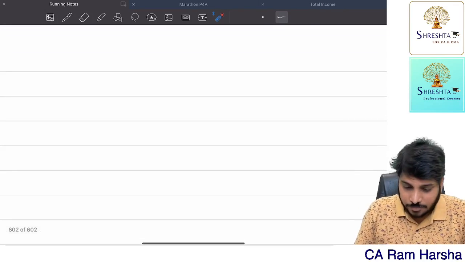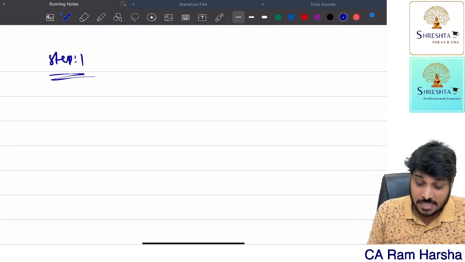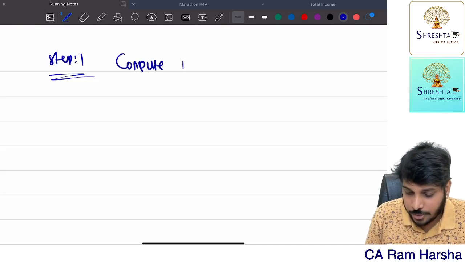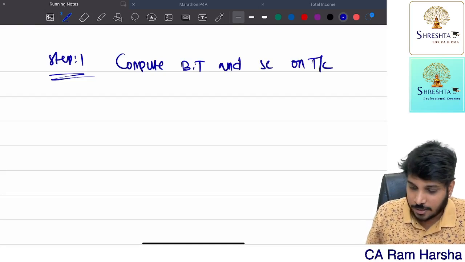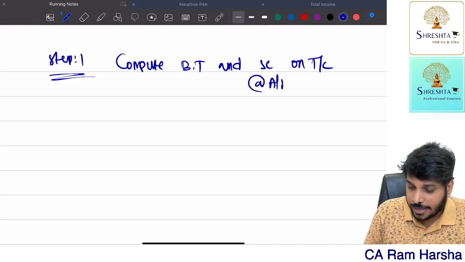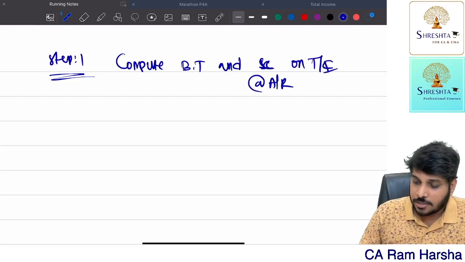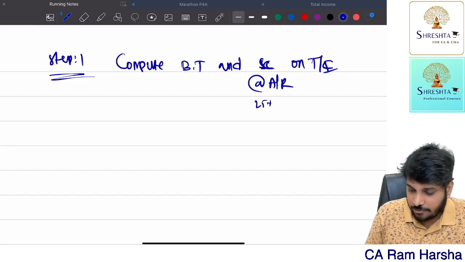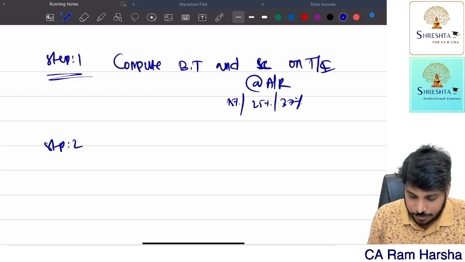Now for this, indirectly, what are they saying? Step 1. The income tax department is asking you to compute basic tax and surcharge on total income. Surcharge at the applicable rate. Suppose the total income is more than 2 crore, the surcharge applicable rate is 25%. It could be 10%, 15%, 25% or 37%. Getting it?